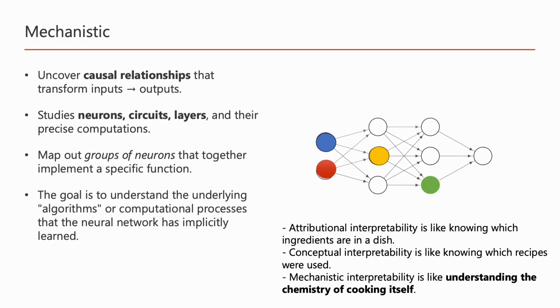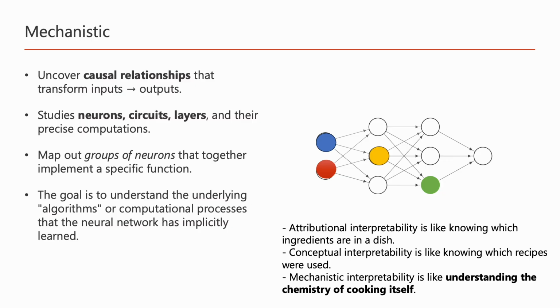In many cases, we have to study neurons and what we call circuits, which is one way of thinking about finding groups of neurons that work together to implement a specific function. I have a previous video about forming computation graphs for training neural networks. So this is very much related to that, where the goal is to understand which neurons work together to get to a specific function.